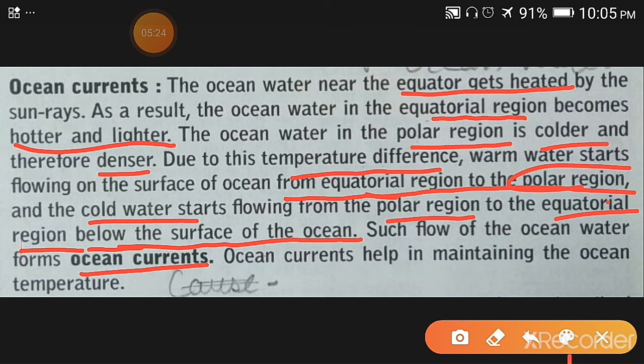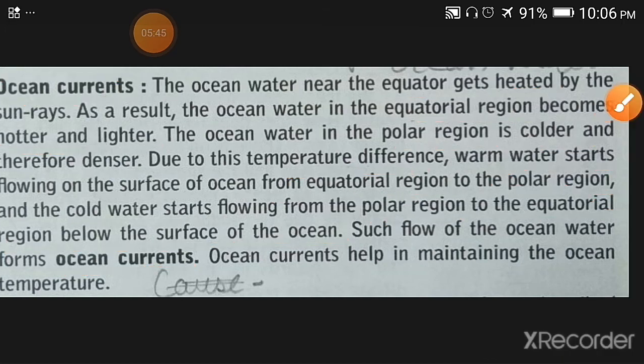Okay, and that's why equatorial region water moves toward the polar region, and polar region ocean water moves toward the equatorial region. This flow or movement of water in a particular direction is known as ocean currents.